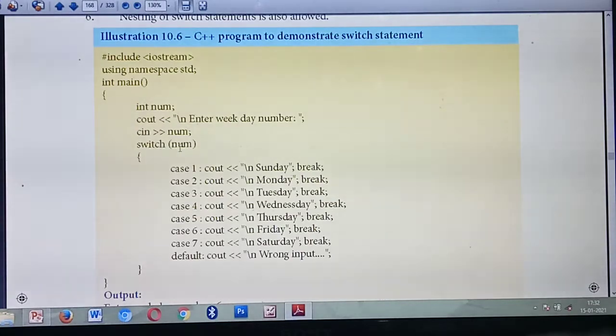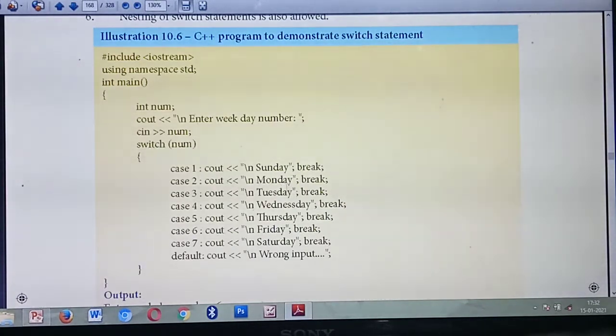Next, the same thing, listen carefully. What's the syntax? switch(expression). The expression should be a constant value. What's the constant value here you are using? num. That's a number. Understood? Inside that, first case 1. Listen carefully. Case 1: inside that you are giving the output cout Sunday. What's the first day? Sunday. Next, break. Next case 2.